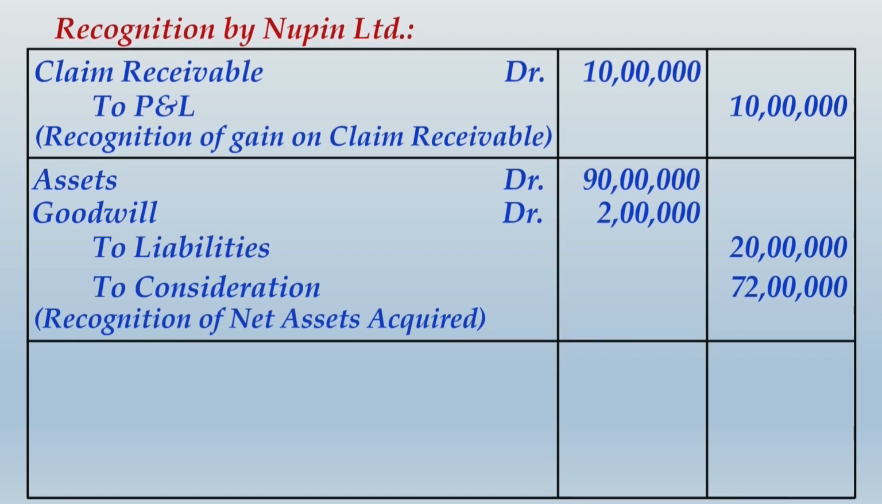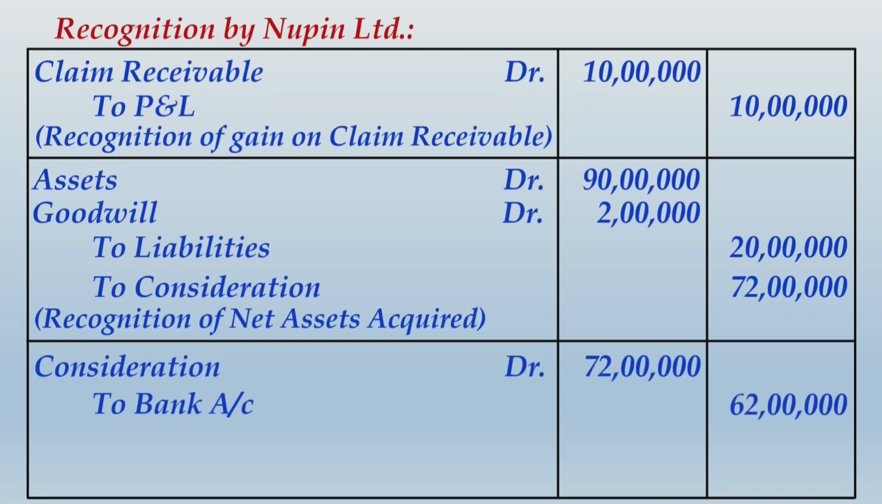You would write recognition of net assets acquired. Finally, when you settle this consideration, make sure of one thing, that you are settling the consideration of 72 lakhs by paying only 62 lakhs, because you definitely will also square off the claim receivable. So the last entry for settlement that you will pass will be consideration debit 72 lakhs, to bank 62 lakhs the net payment, and to claim receivable 10 lakhs. So finally your claim receivable has been cross cancelled against the amount of consideration payable, and that is how the net payment of 62 lakhs has been recorded through bank.